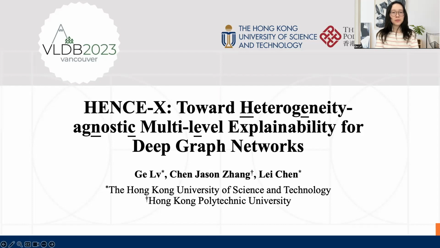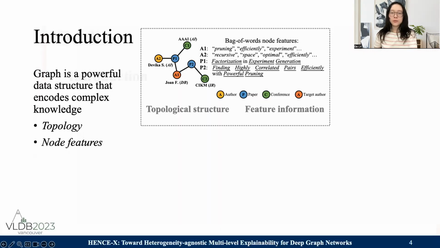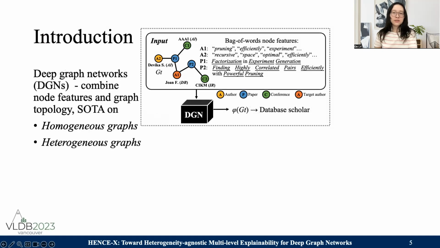Hey there, welcome to the presentation of our research work, HANSAX, towards heterogeneity agnostic and multi-level explainability for deep graph networks. Let's start with introduction. We all know that graph is a powerful data structure that encodes complex knowledge, including topological structure and feature information. Deep graph networks are proposed to combine node features and graph topology such that they become state-of-the-art techniques on both heterogeneous graph and homogeneous graph.